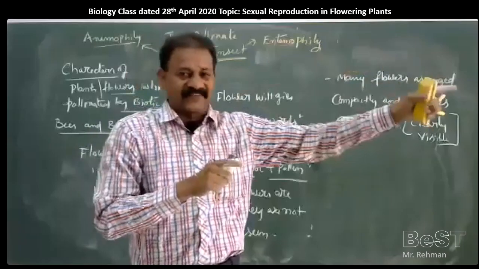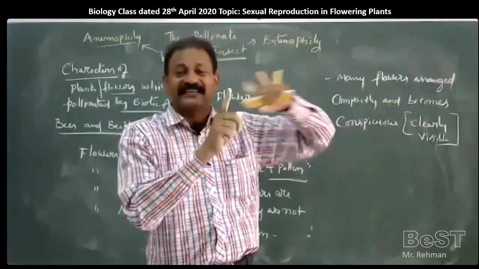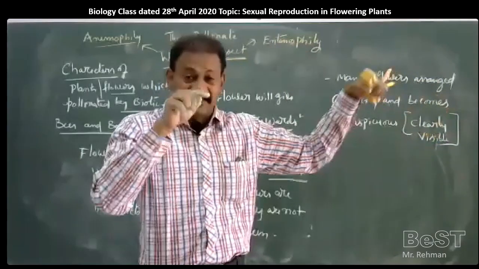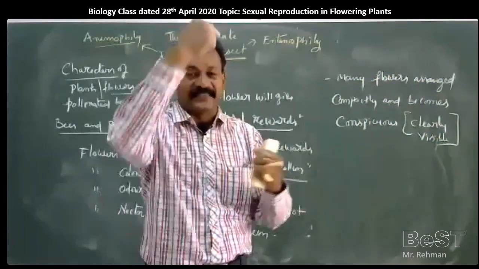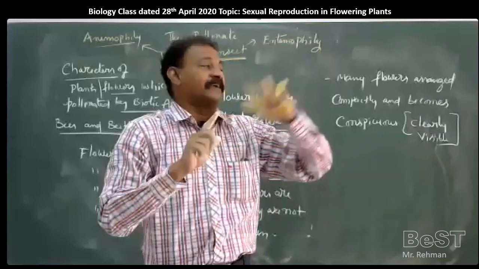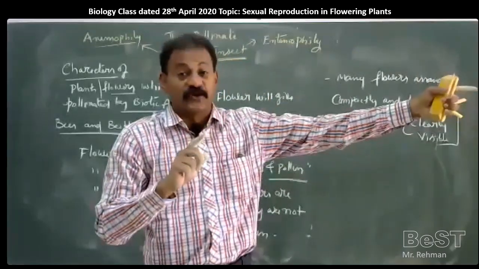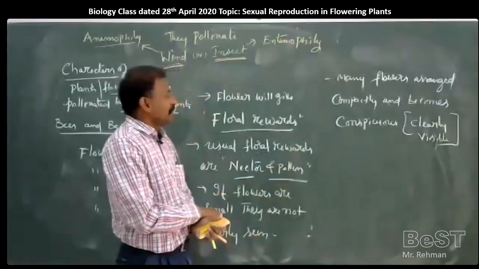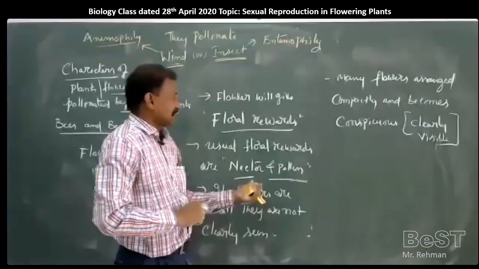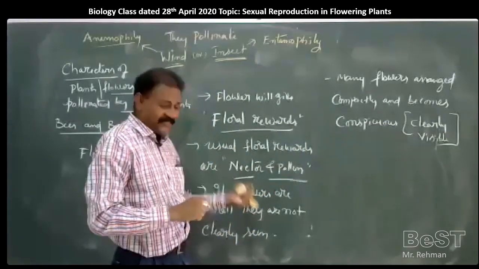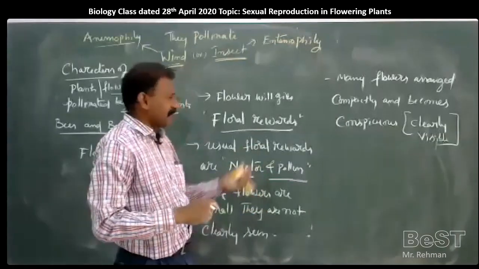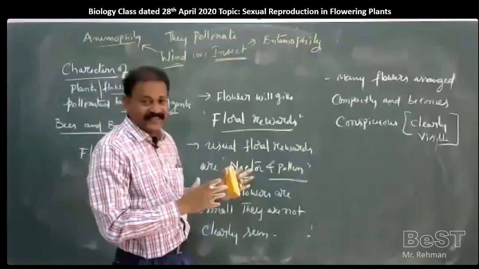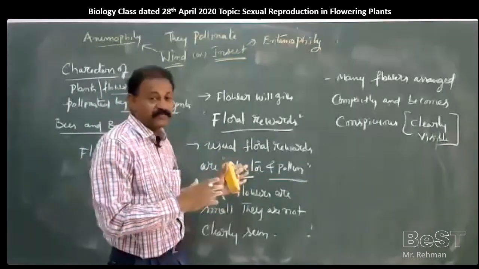So, transfer of pollen grains from the anthers of one flower to the stigma of another flower of the same species. Maybe in the same plant, geitonogamy, or in a different plant, xenogamy or allogamy, cross pollination. So, the birds or insects or various living organisms which come under the animal category, biotic agents, they are responsible to bring it about.